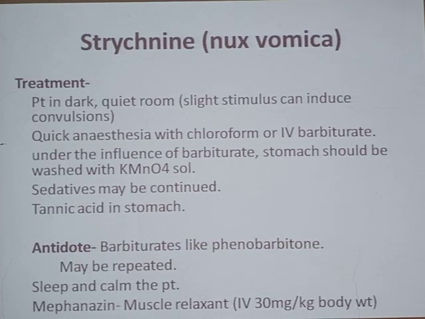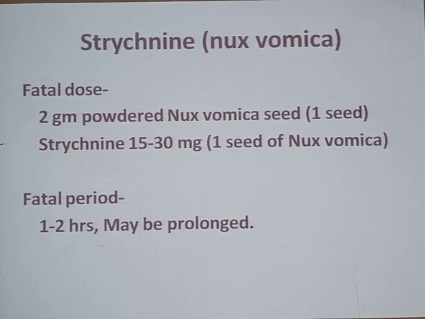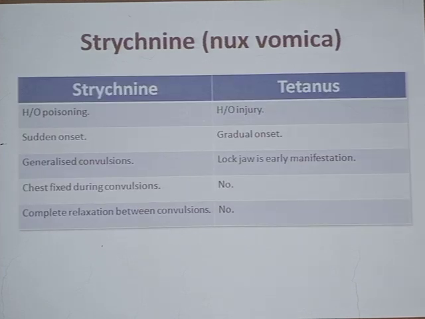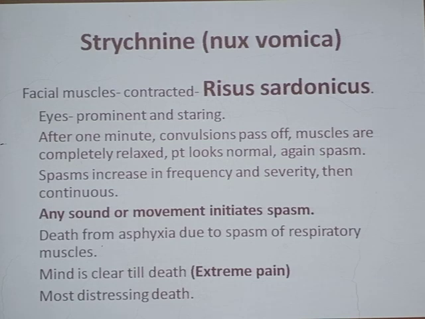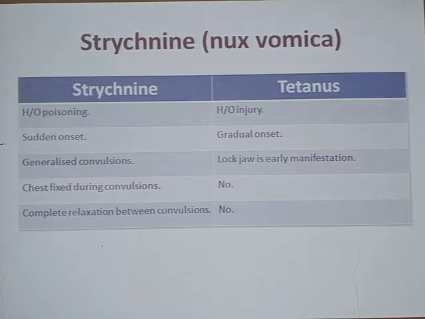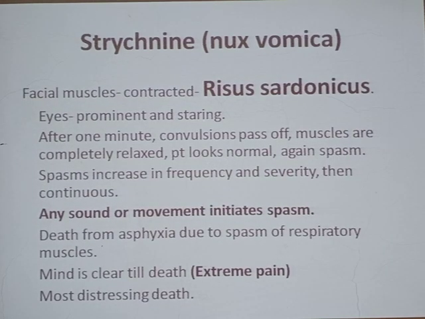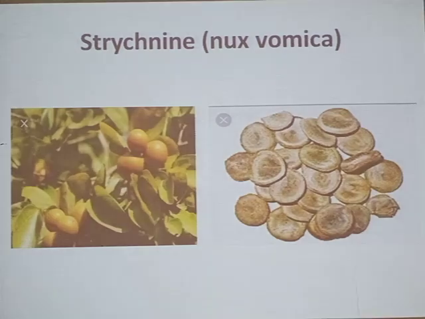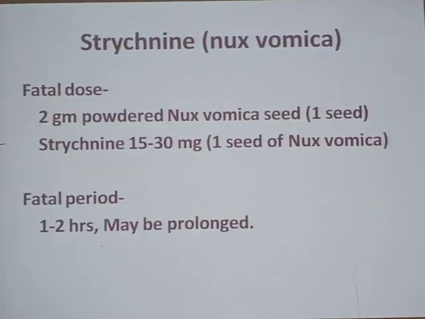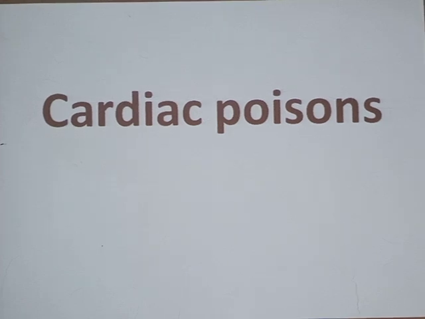Then the treatment part. The patient should be kept in a dark and quiet room because the slightest stimulus will induce convulsions, and you will have to go for anesthetic drugs like barbiturates and all. And difference between strychnine and Nux vomica, strychnine and tetanus poison. So this is about Nux vomica in detail. Okay, we'll stop here today.